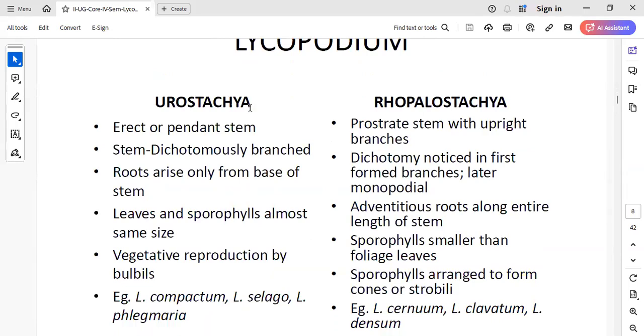In this subgenus Eurostachya, the plant body has an erect stem. Whereas in Rhopalostachya, the stem is prostrate with upright branches. Prostrate means the stem grows on the ground surface. It is not erect, not standing straight. It creeps on the ground surface. That stem is called a prostrate stem. Here the stem is dichotomously branched. In Eurostachya we can see dichotomous branching, but later it transforms into producing only a single branch, which is called monopodial.